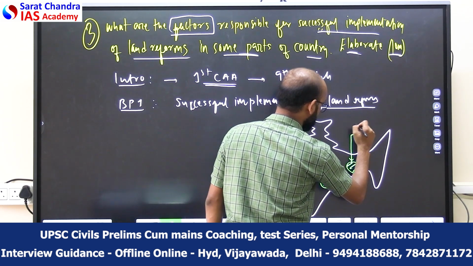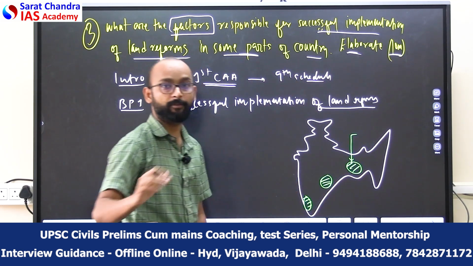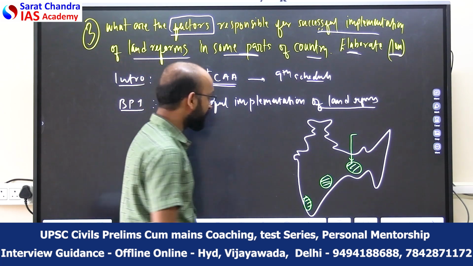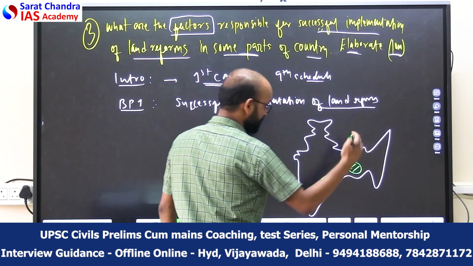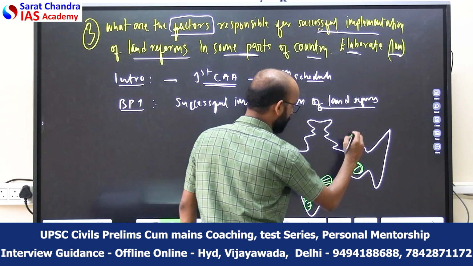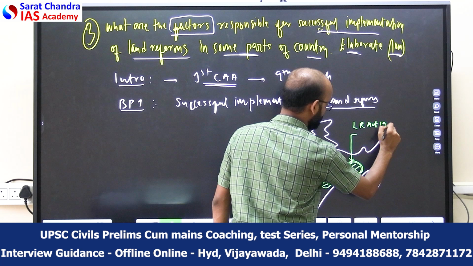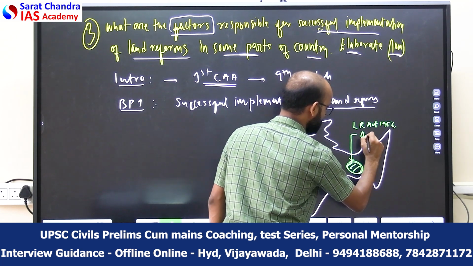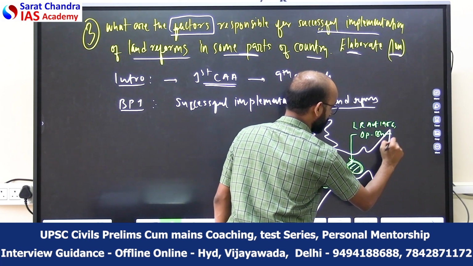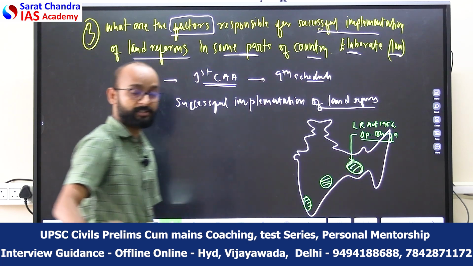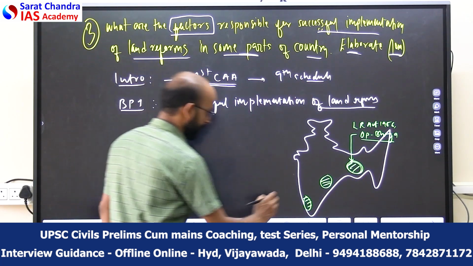For example, in West Bengal, the West Bengal Land Reforms Act 1955, 1956 was enacted by the West Bengal government. Also there was Operation Barga, which led to the success of land reforms in this particular part.